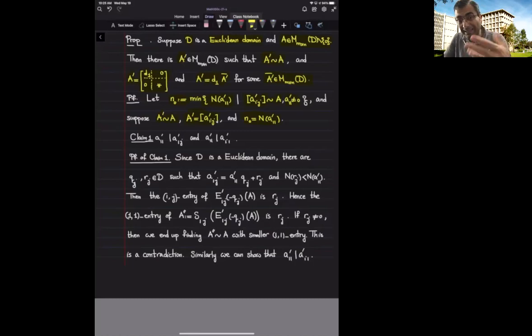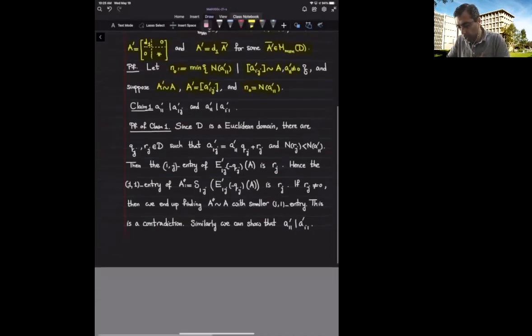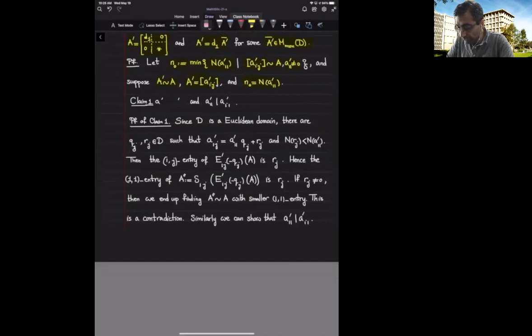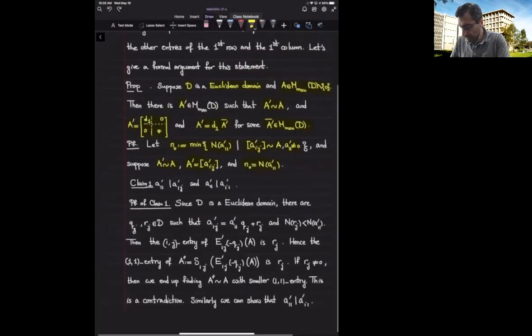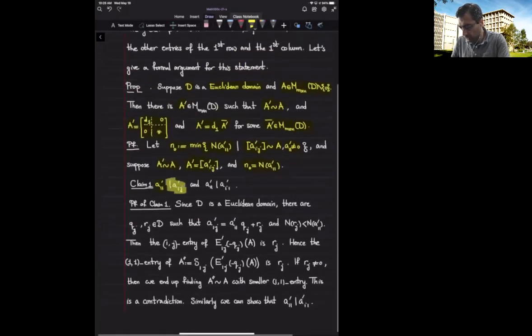If it is not the case, I'm going to divide out, get a remainder, swap it and put it back in the 1,1 component and get a contradiction. Okay, so let's actually write down the proof. So the claim is that this 1,1 prime component should divide the 1j component and should divide the i1 component. Okay, so I have to show that the remainders are 0.